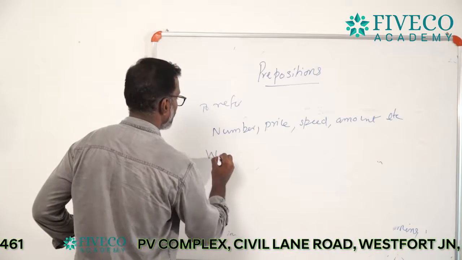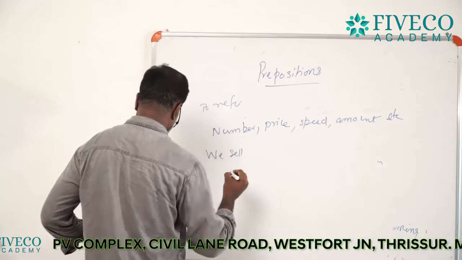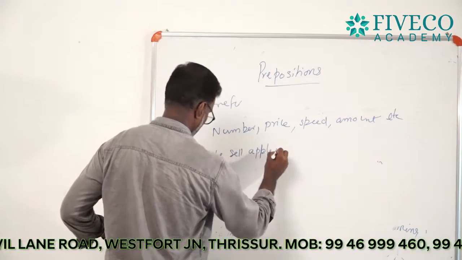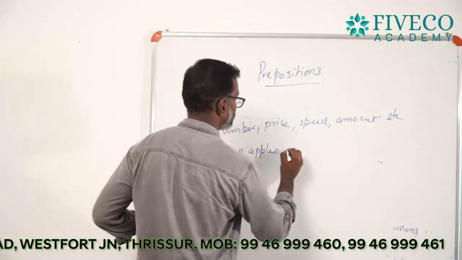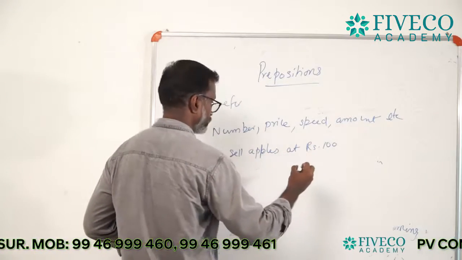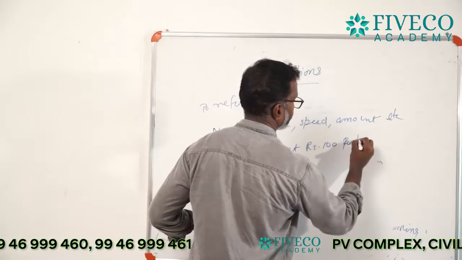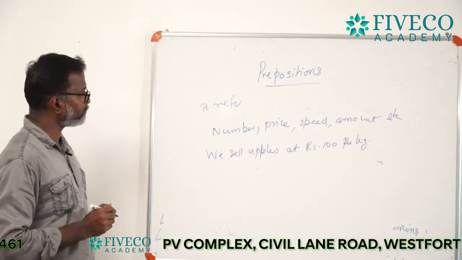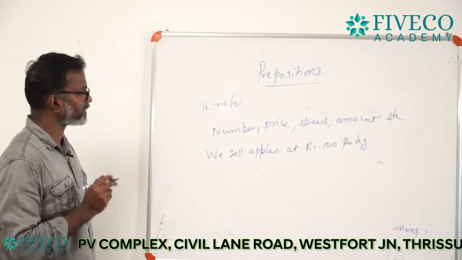We sell apples at rupees 100 per kilogram.